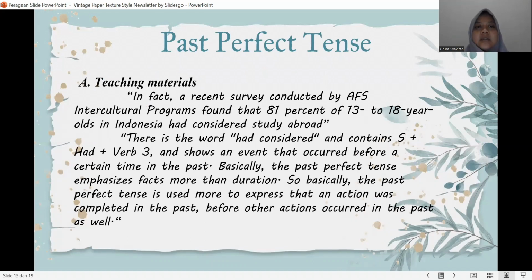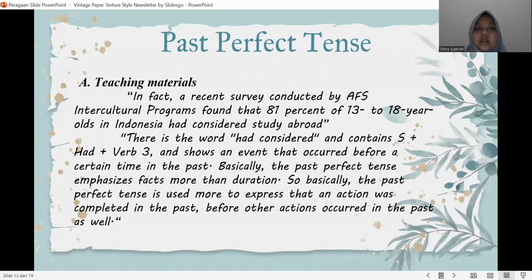Past perfect tense. In the teaching materials: In fact, a recent survey conducted by the AFS Intercultural Program found that 81 percent of 13 to 18 year olds in Indonesia had considered study abroad.